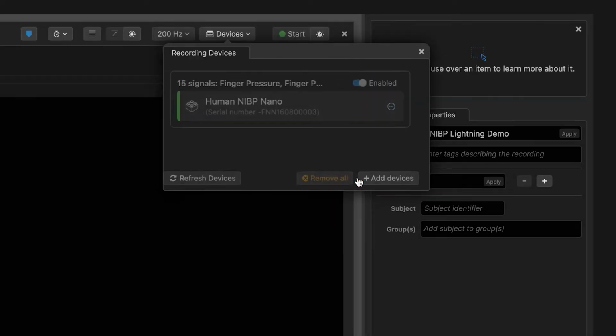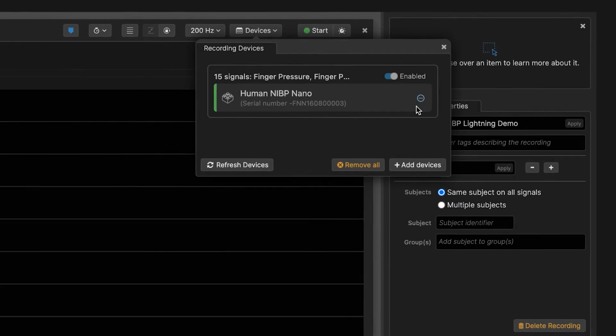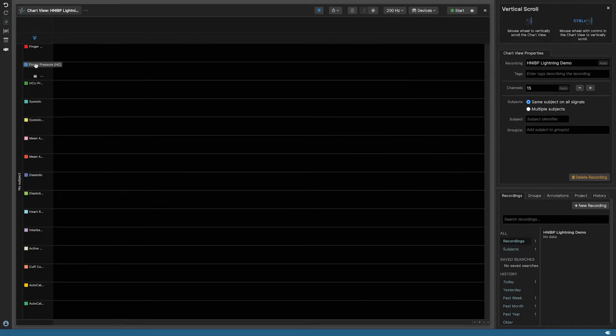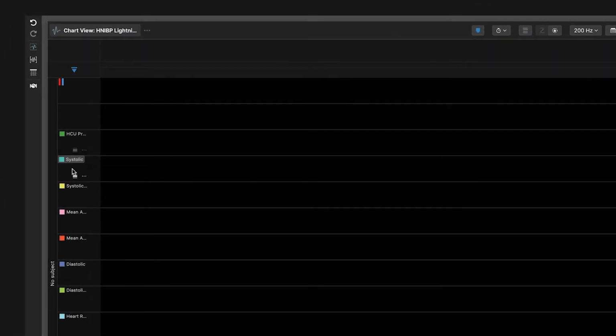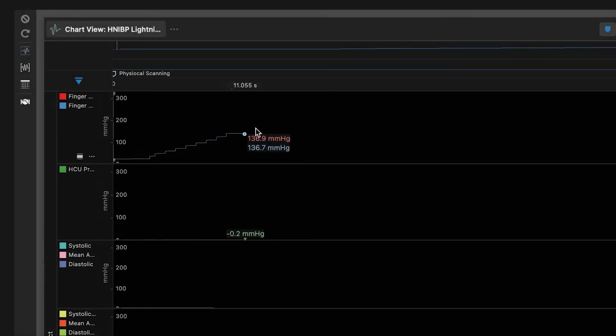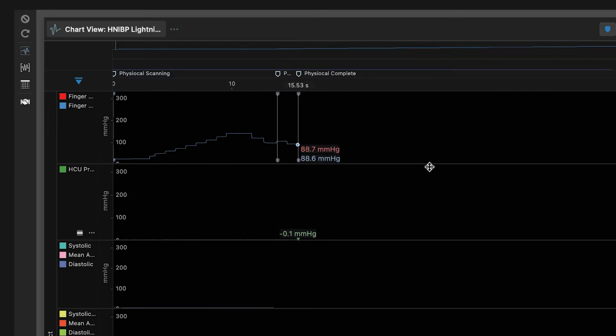your recordings using the Devices drop-down menu here. You'll see all the channels from the device are automatically added to the recording. You can overlay multiple signals into a single channel to suit your needs. When you start your recording, you'll see the device auto-calibrates for a few moments before a true beat-by-beat blood pressure signal appears in the first channel.